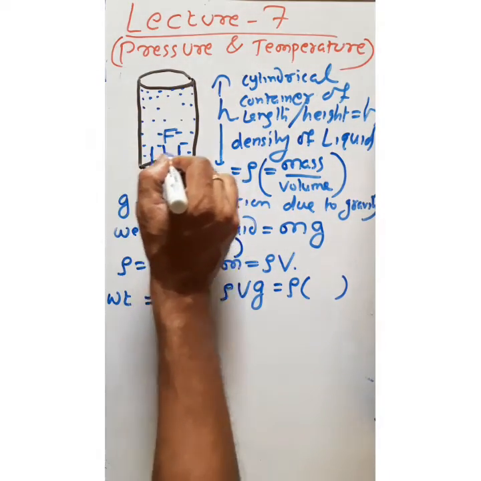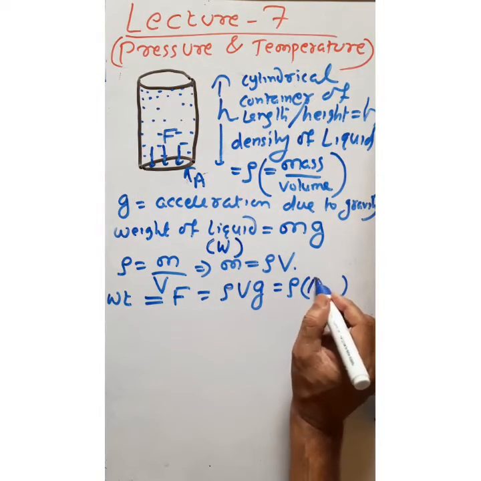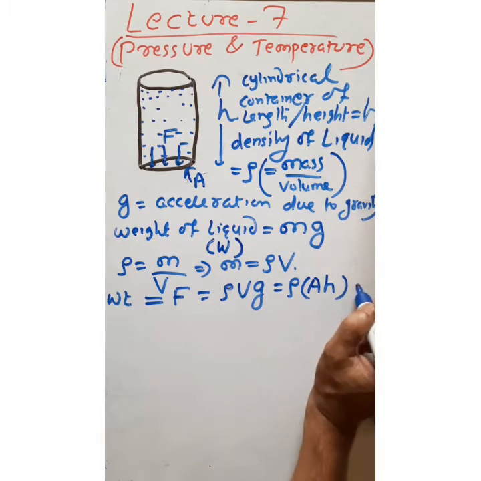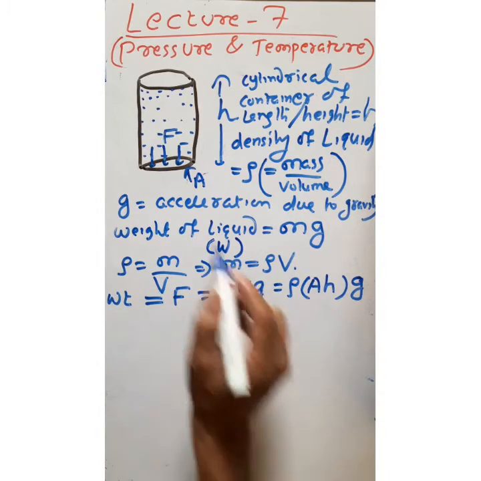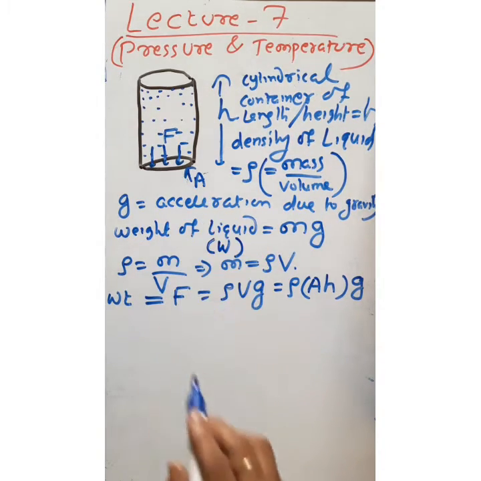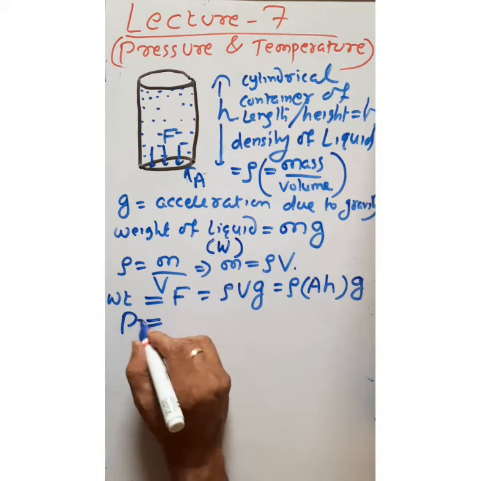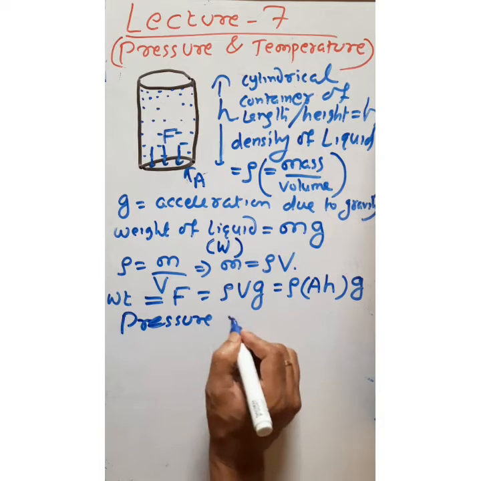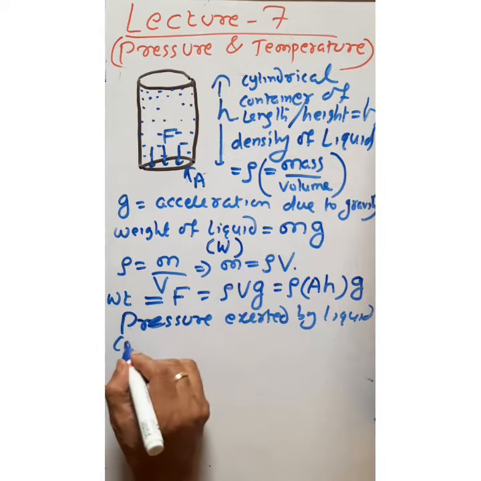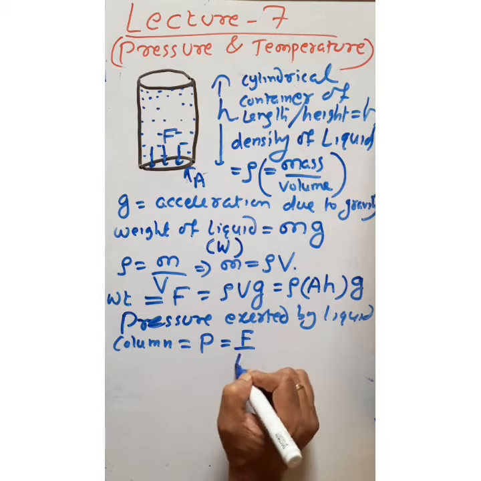The area of the container is A, height is h. So volume is area into height, A into h. So the force is rho A h g. This is the force exerted on the bottom surface having surface area A. Then what is the pressure? So the pressure exerted by the liquid column, P, is nothing but force by area.